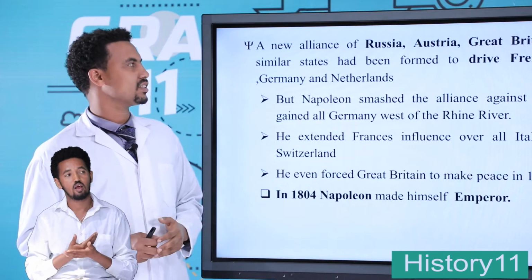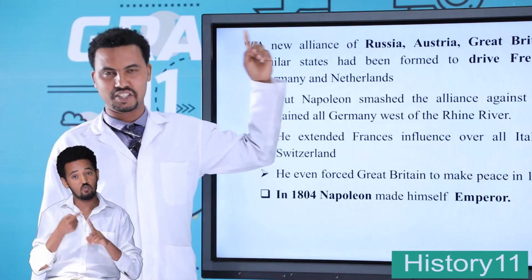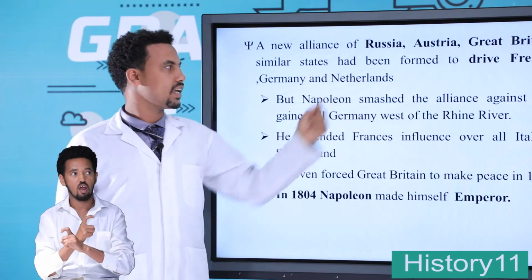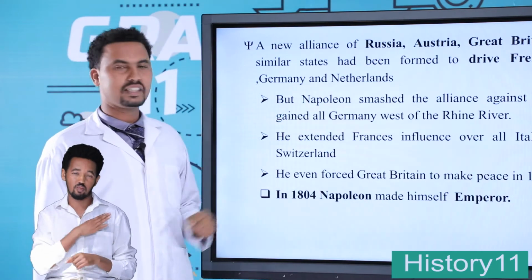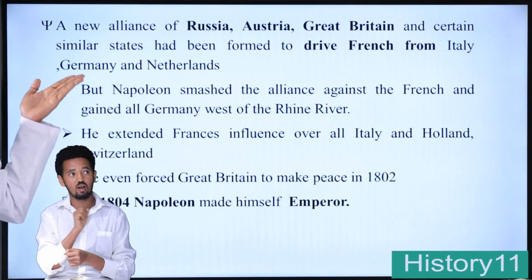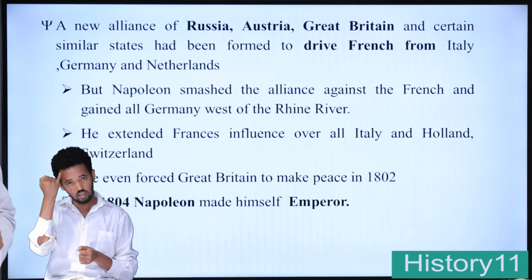A new alliance, especially of Russia, Austria, Great Britain, and certain similar states, had been formed to drive the French army from Germany, Italy, and the Netherlands.